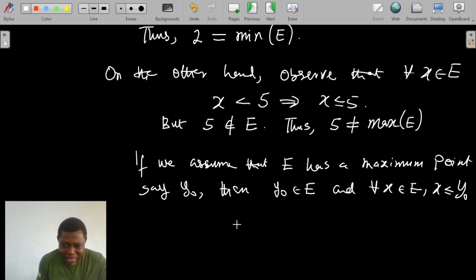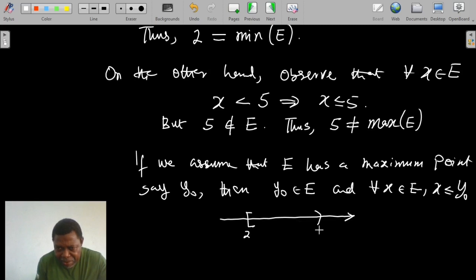But looking at E, remember that the set E is the set from 2 to, say, 5. So we are talking about all the elements lying within that interval, within the line from 2 to 5: 2 inclusive, but 5 not inclusive.